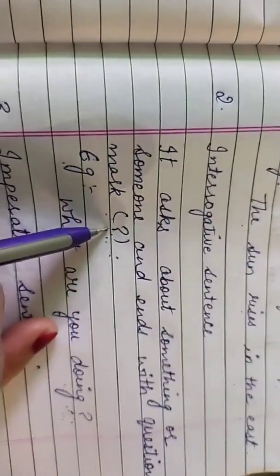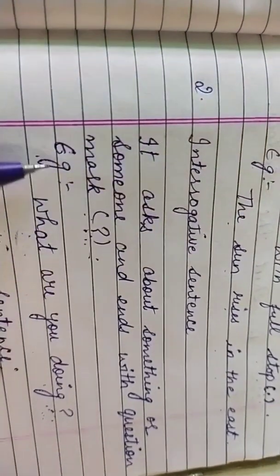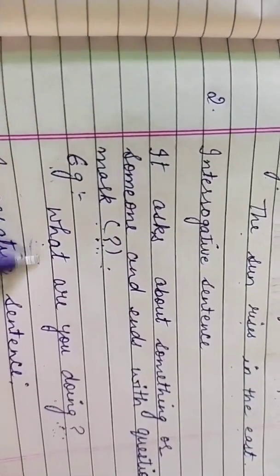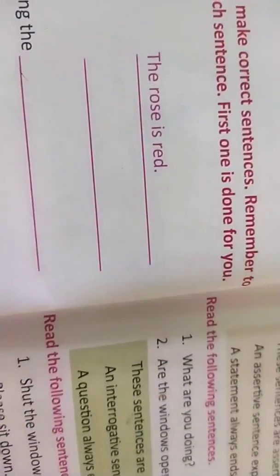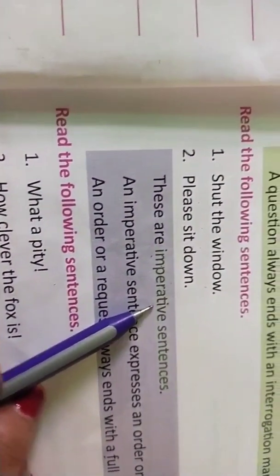It ends with a question mark. Okay, so take an example. What are you doing? Ends with a question mark here. So take one more example from your book. Are the windows open? Again we are asking a question here. Interrogation means question.